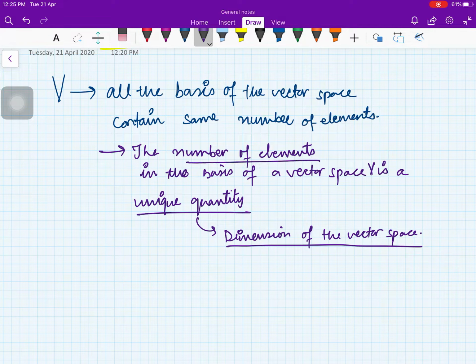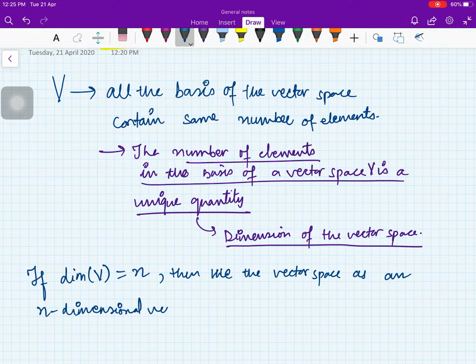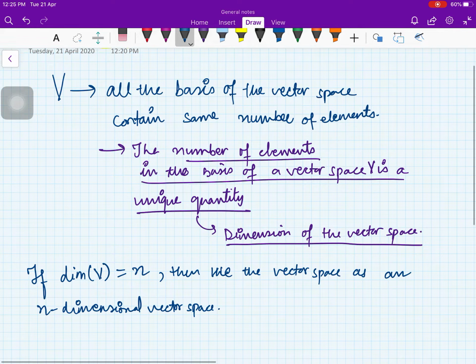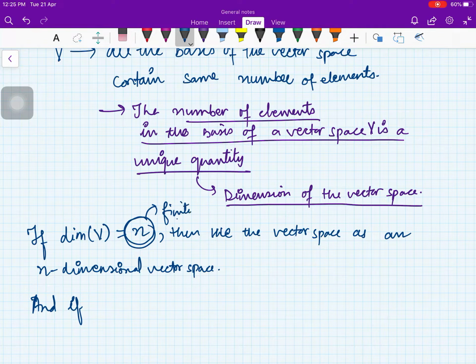Right, so dimension of a vector space is defined as the number of elements in the basis of the vector space, right? And if the dimension of the vector space, which we write like this, is equal to n, then we call the vector space an n-dimensional vector space, right? And if this dimension n is a finite number, then we have a finite dimensional vector space.